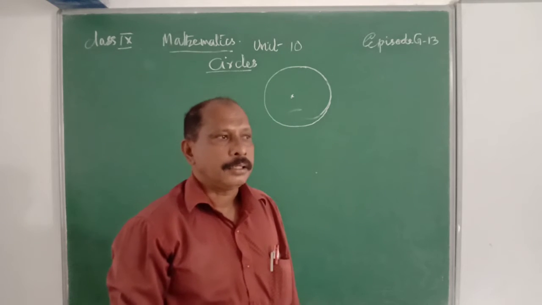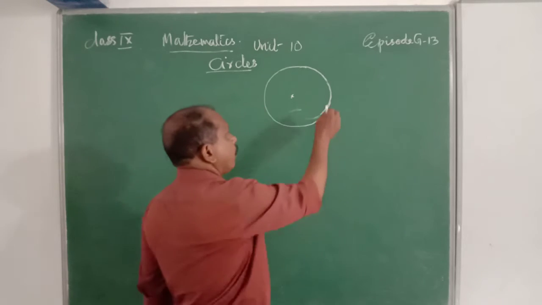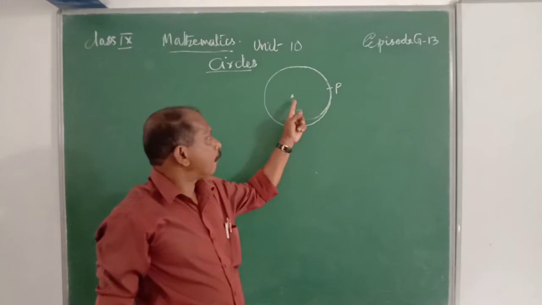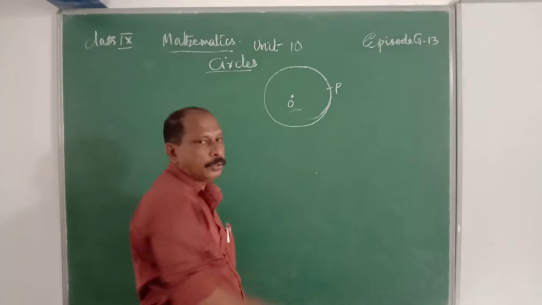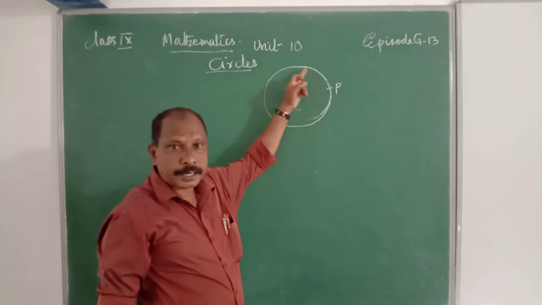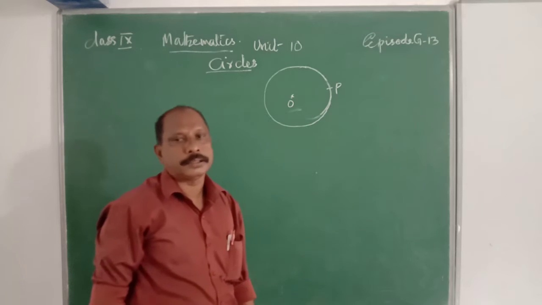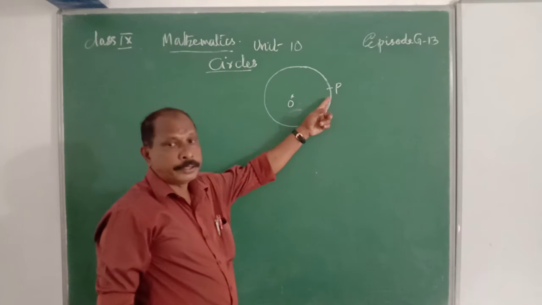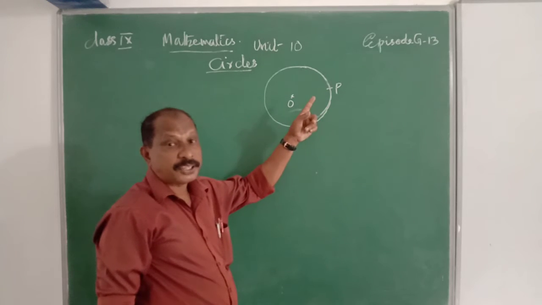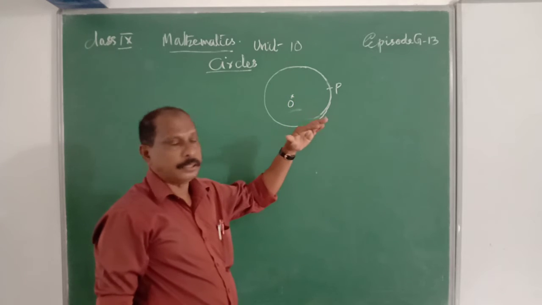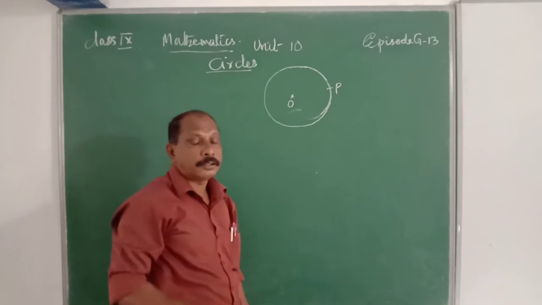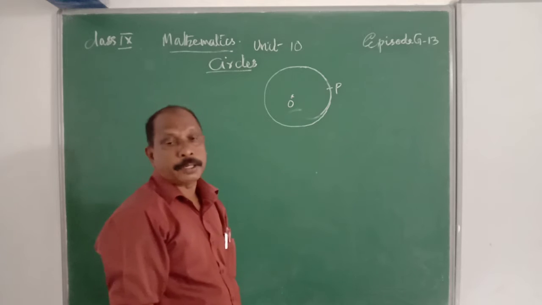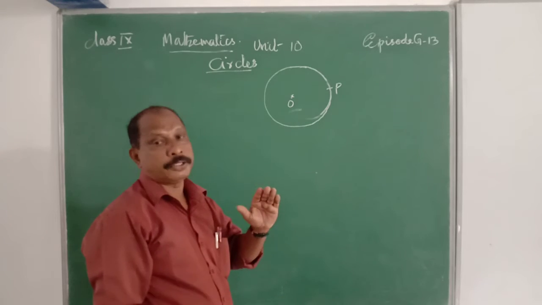Circle means in a plane, any point, let this point be P, moves with respect to a fixed point, let us assume it is O. Then the path traced by that point is a circle. That is one definition. The other definition: there are several points, they are equidistant, meaning equal length from a fixed point. Then the group of all points equidistant from the fixed point in a plane forms a circle. Therefore, there are two definitions for a circle.